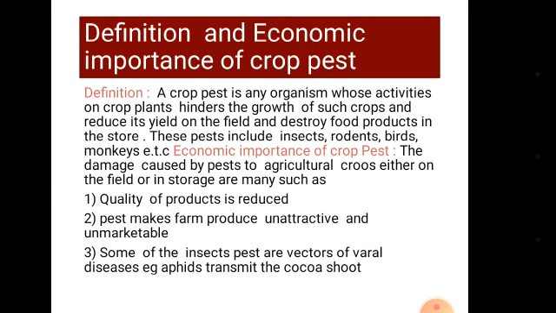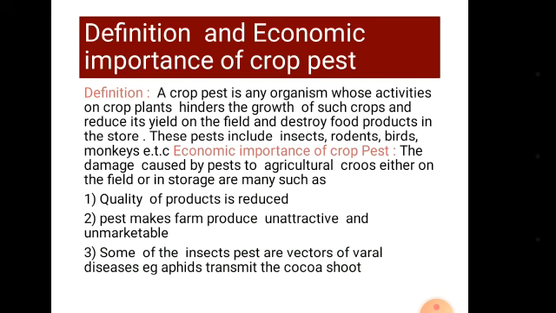The mealybugs transmit cocoa swollen shoot and groundnut rosette diseases, thereby forming a vector that affects the crops. 7. Pests make farm produce unattractive and unmarketable. The holes created by yam beetle on yam make it unattractive and unmarketable for farmers.